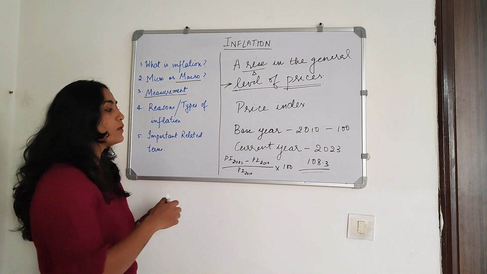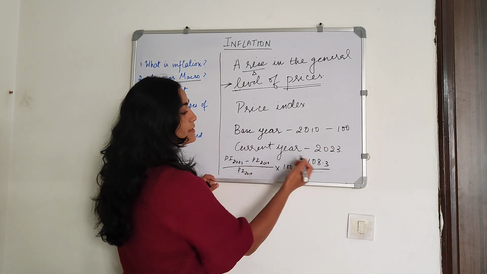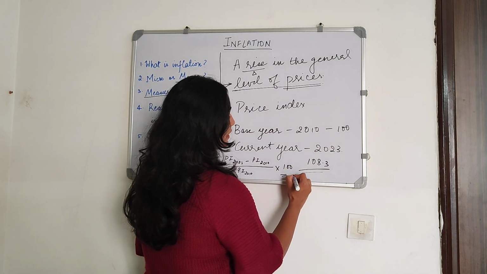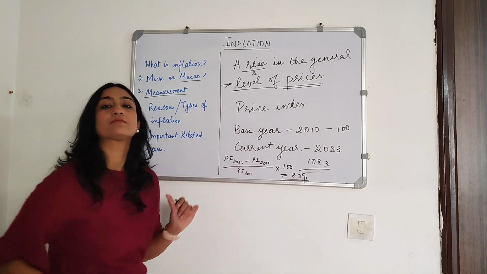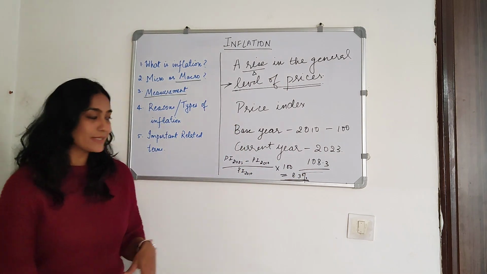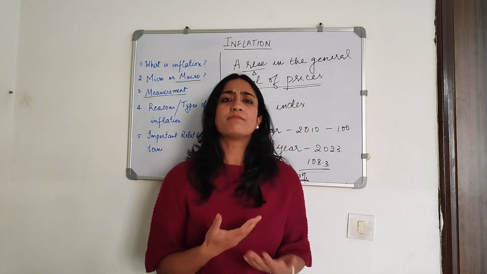Right? So then what we will get is this 100 and 100 will cancel. We'll get an inflation of 8.3%. Okay, so this is very simple how inflation is measured.